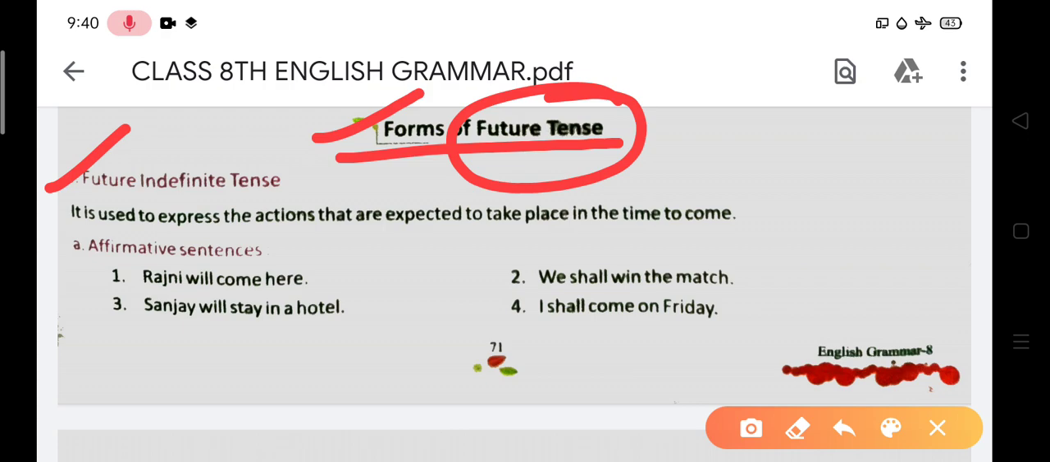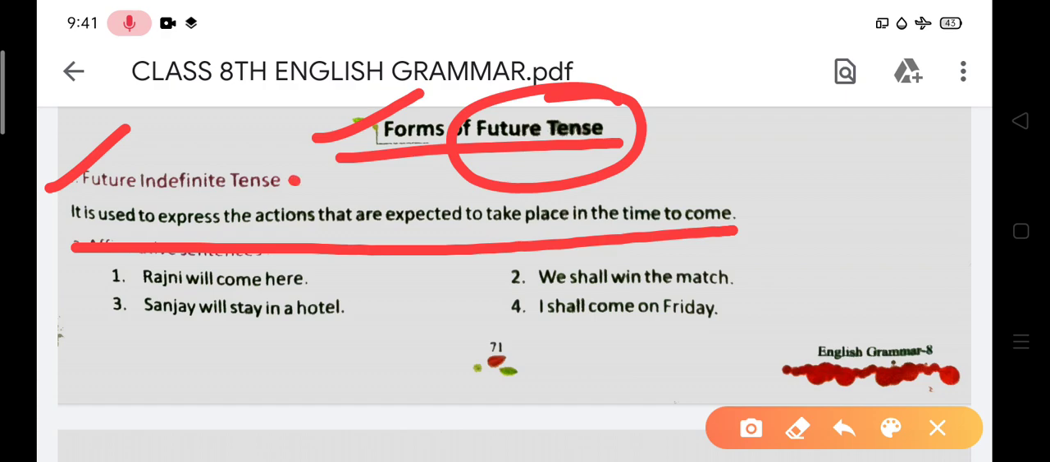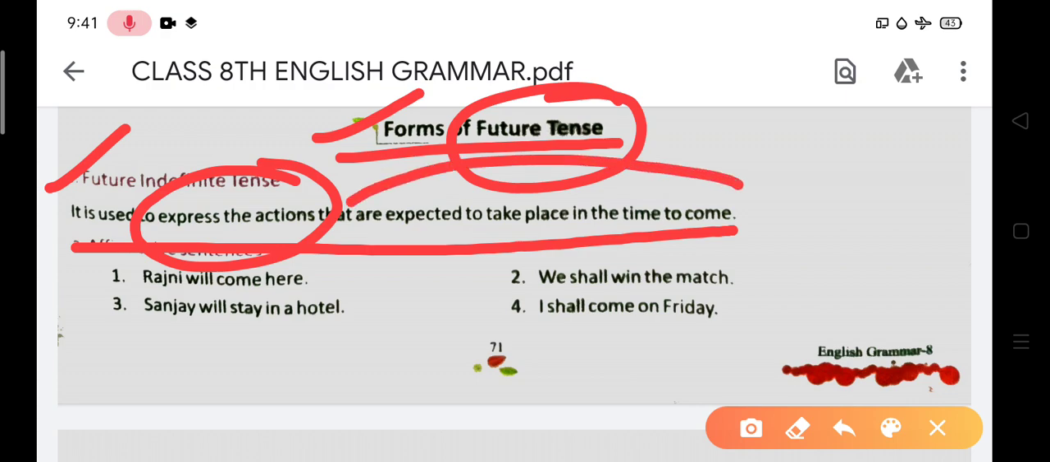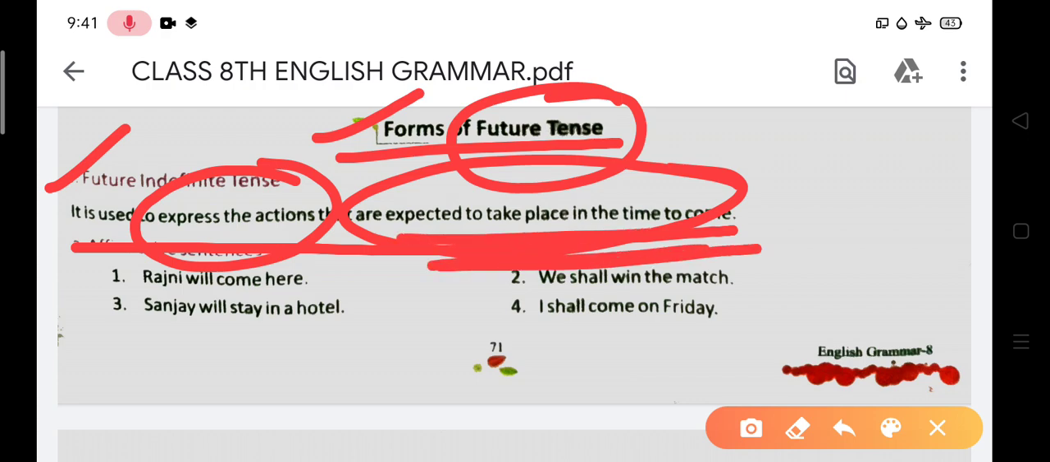Okay. So now we will understand what is future indefinite tense. It is used to express the action that is expected to take place in the time to come. Over here, you can understand what is written. It always expresses the action that is expected to take place in the time to come. It means वह उस समय होने वाला है जो समय आने वाला है. कहने का मतलब कोई ऐसा पर्टिकुलर वर्क जो फ्यूचर टाइम में होने जा रहा है, दैट इज कॉल्ड फ्यूचर टेंस.